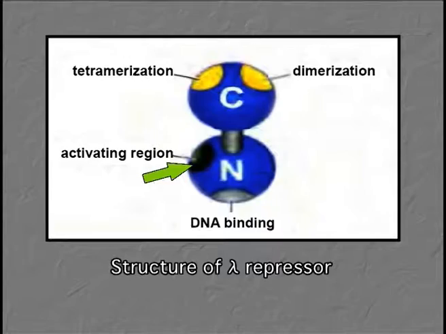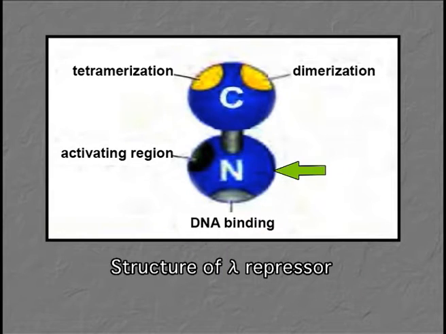Now let's have a look at the structure of the repressor protein, which is coded by the gene called C1. It comprises two domains. One is the amino terminal domain, which is a DNA binding domain, and second, it has a carboxy terminal domain, which is involved in dimerization. The N-terminal domain is involved in binding to the DNA, whereas the carboxy terminal domain is involved in interacting with another monomer of the repressor.